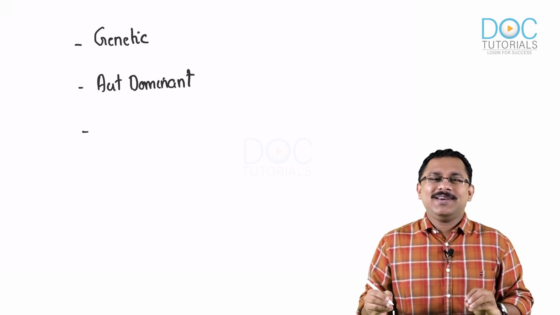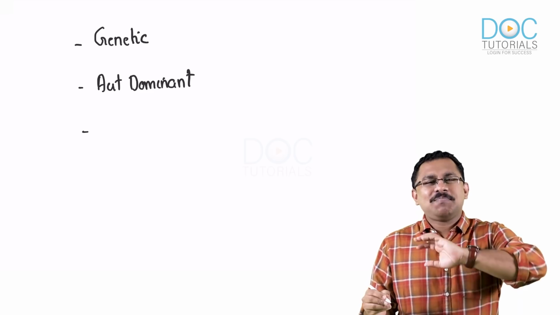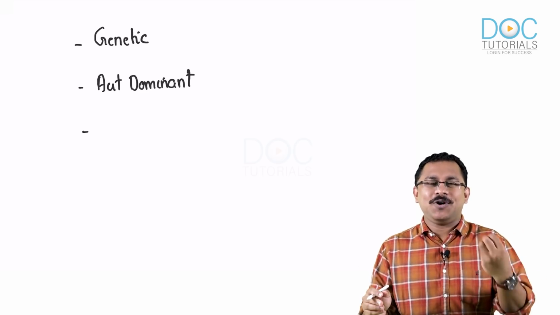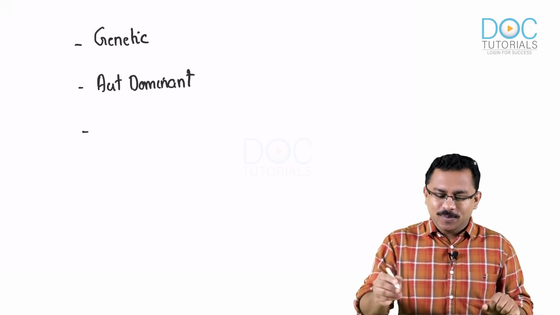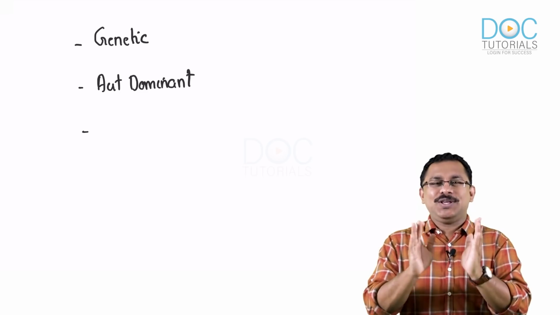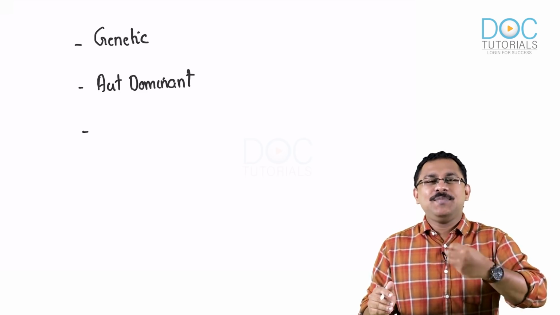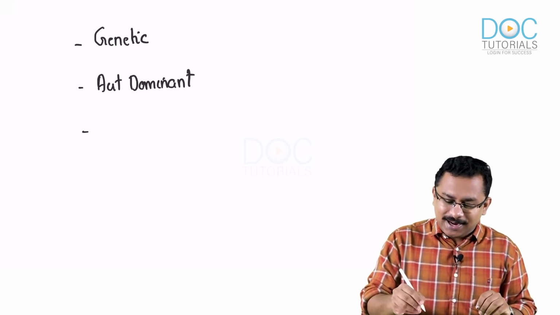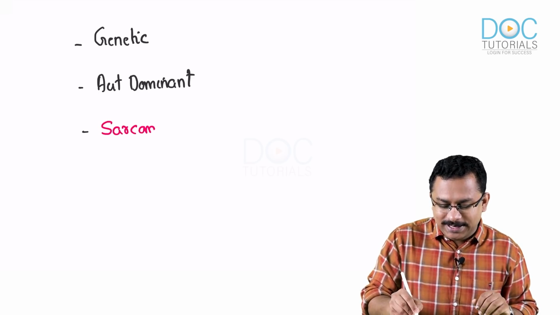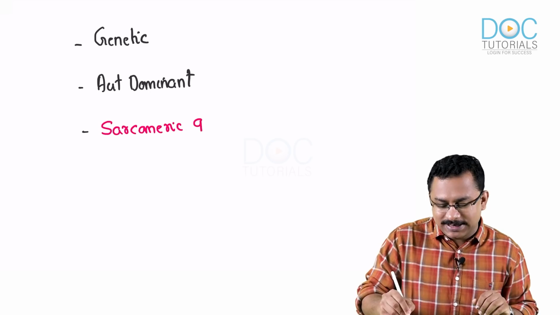Let me tell you, it's not a single gene. There are multiple genes that are involved, any of which could be involved. So the bottom line is hypertrophic cardiomyopathy occurs because of mutation in the sarcomeric genes.